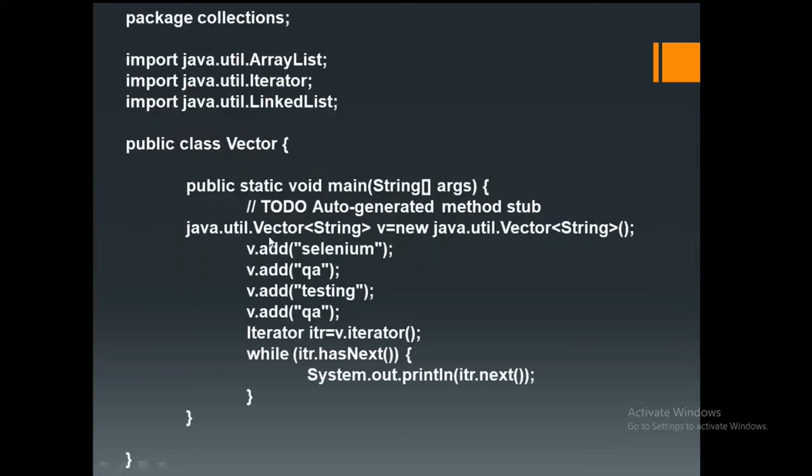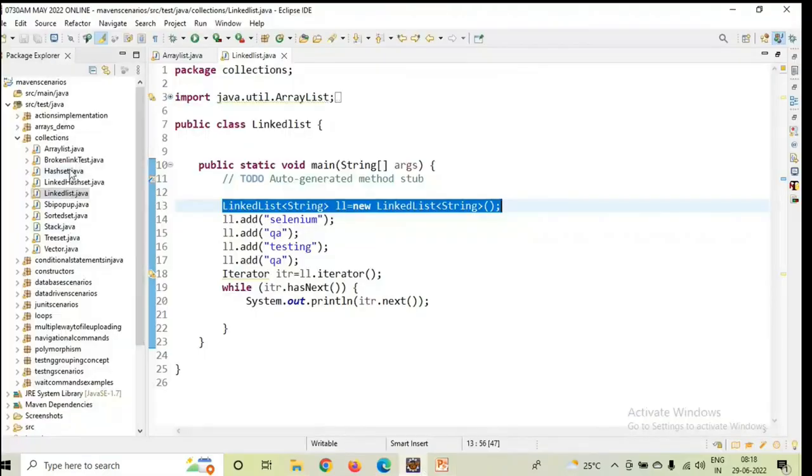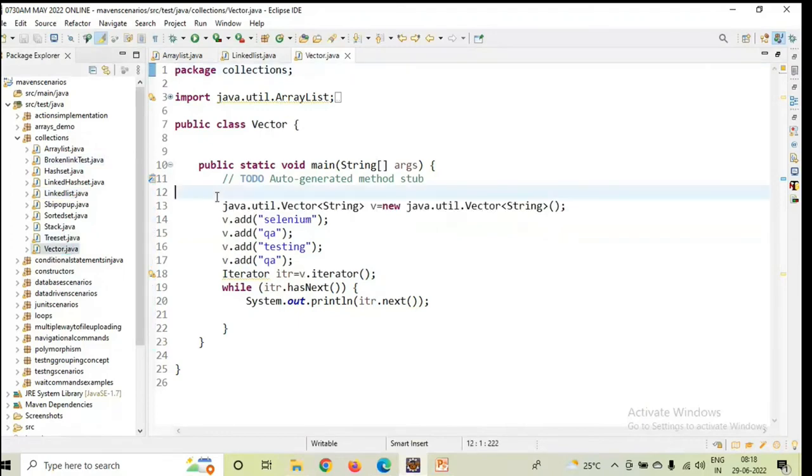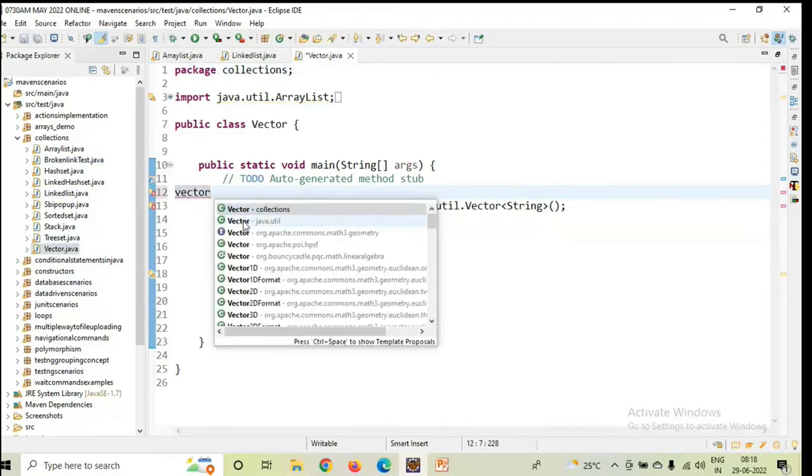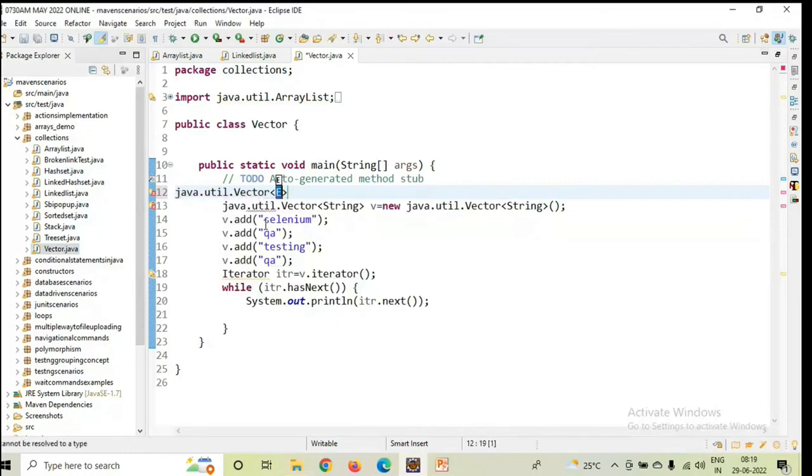If you observe the syntax here, you see that this is the vector class syntax representation. The rest of the code is the same. For this also I have implemented the logical part. I will show you that vector class. You see which one we need to take, the second one, java.util vector class. When you select it, automatically the proper declaration will be defined in the program.